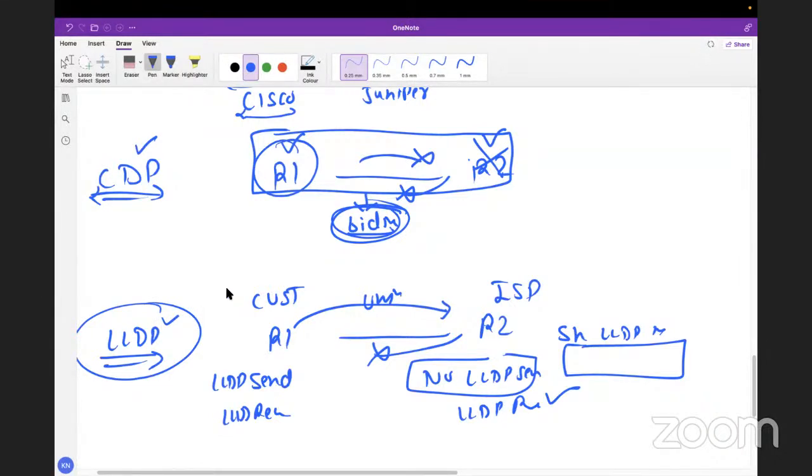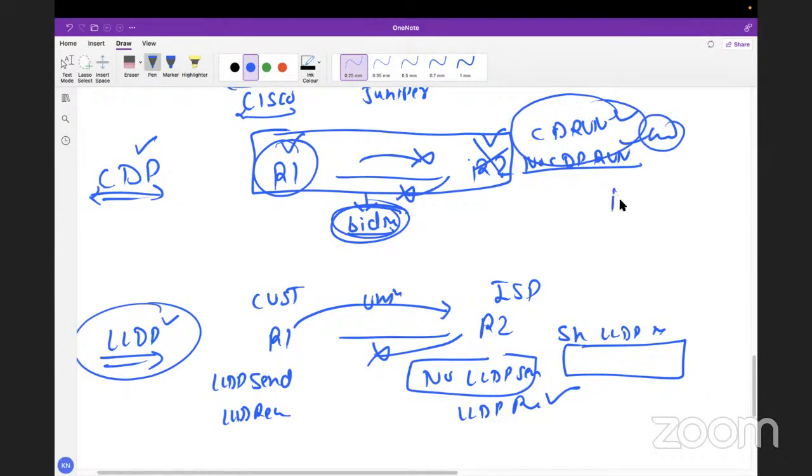Sir, is it because LLDP has send and receive commands, while CDP doesn't? Exactly. When we run CDP, we run a single command, CDP run or no CDP run, which is global. About the commands, I'll discuss in the lab. On the global configuration we have a different command, and on the interface basis we have a different command. Once I start the router, I'll show you what commands we can run on the global basis and on the interface basis.